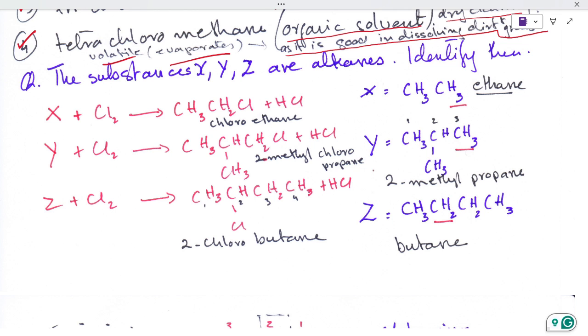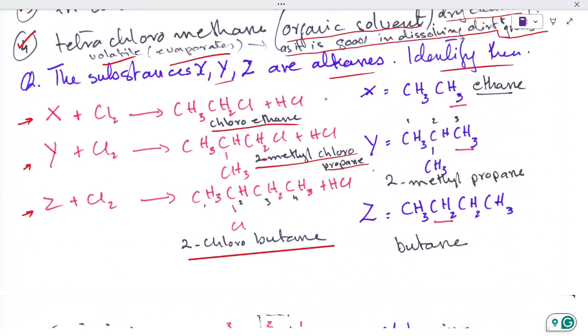Now there is a question. The substances X, Y, Z are alkanes. Identify them. You can see X plus chlorine forms chloromethane, Y plus chlorine forms 2-methyl chloropropane, and Z plus chlorine forms 2-chlorobutane. Here we have to look at the position of the chlorine, and for our answer we are just going to replace chlorine with H and we'll get the reagent X.